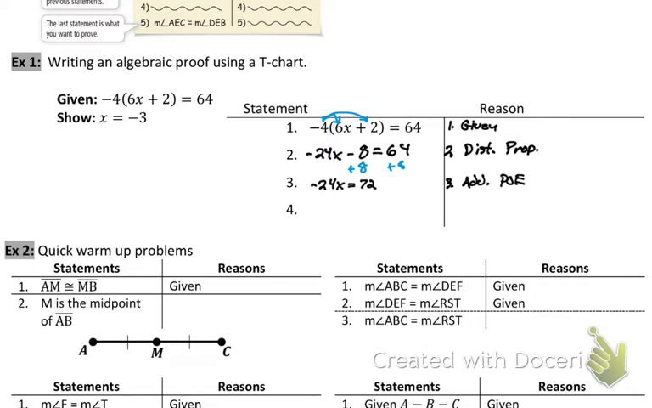What do I do next? Alejandro? I'm going to divide POE. I'm going to use that division property of equality. You have to put POE at the end. You do. You have to.